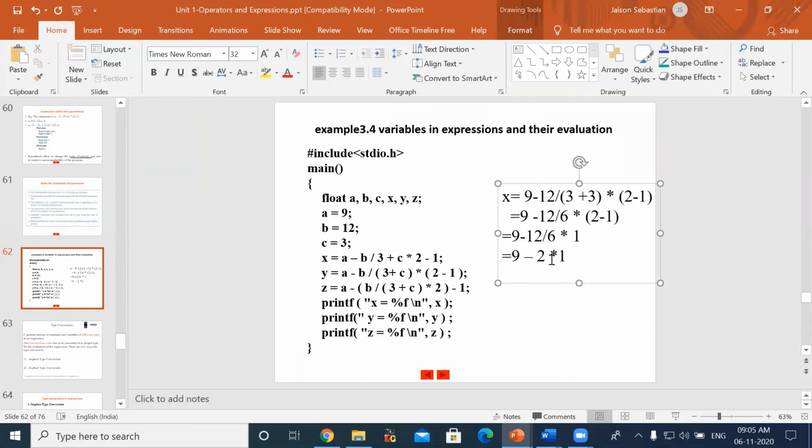Then after this, what will happen? Now, 2 multiplied by 1, right?